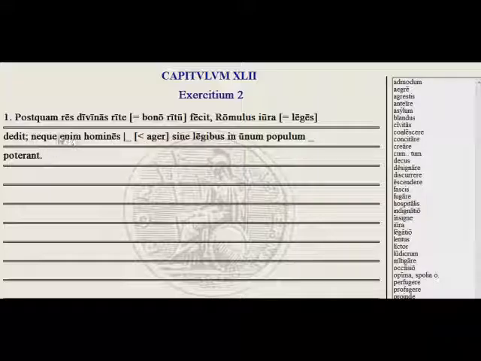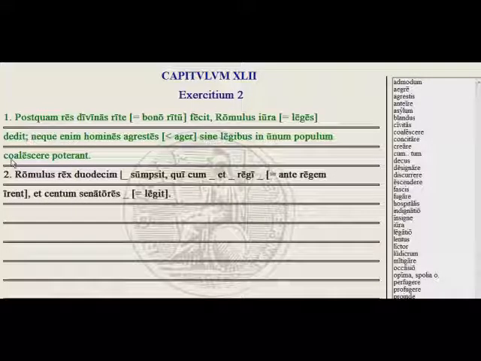So homines agrestes, for country guys, we're not able, and here we need that word that means to come together, to congeal, which is coalescere. We're not able to come together into one people without sine legibus, without laws.